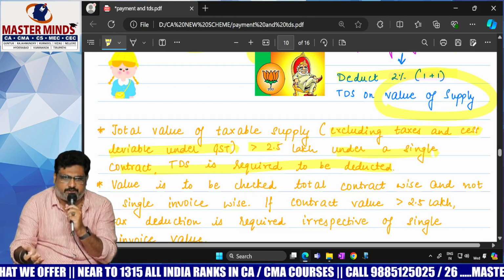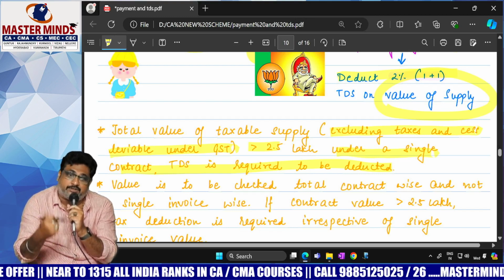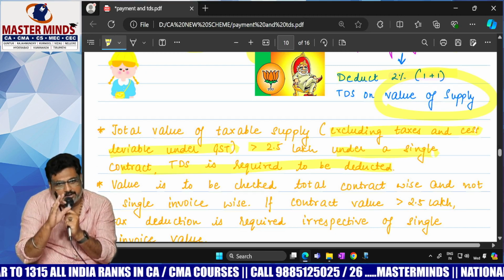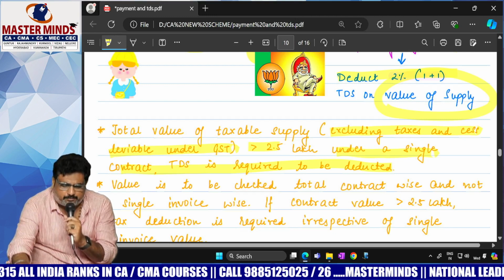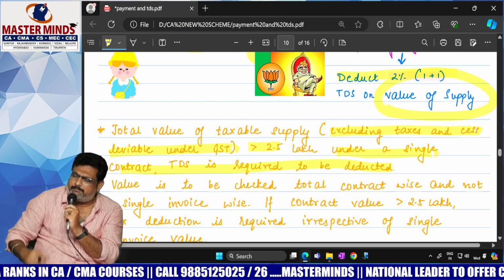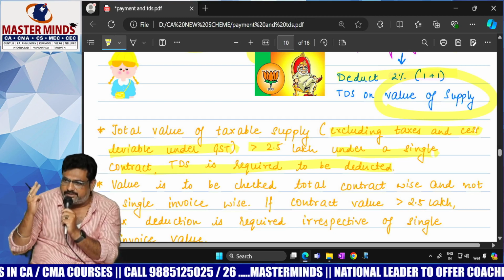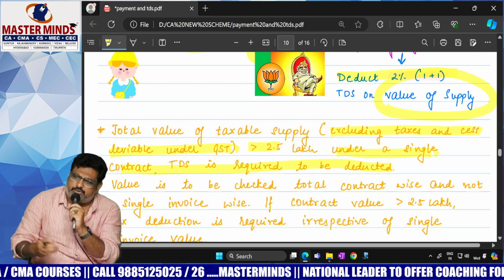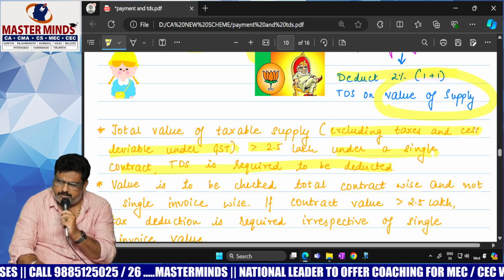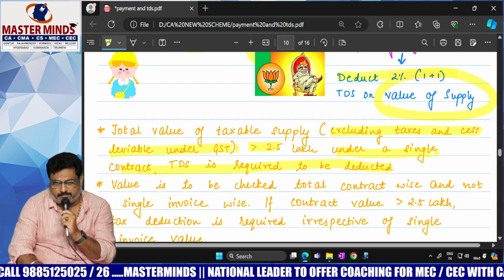Excluding the GST, the value of the contract is more than 2.5 lakhs, then only TDS provisions will be applicable. Another point here, ma'am, the contract value is 3 lakhs. But the amount is to be paid in 3 installments. For each installment, a separate invoice is going to be issued. In that case, TDS applicable or not applicable?